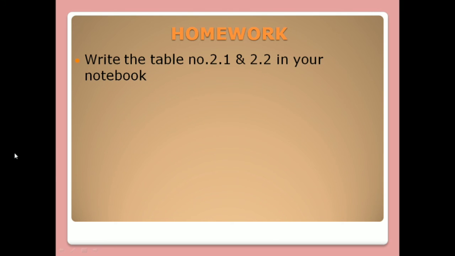Now homework. As homework you have to write tables number 2.1 and 2.2, which are on page number 24 and page number 25, in your notebook.